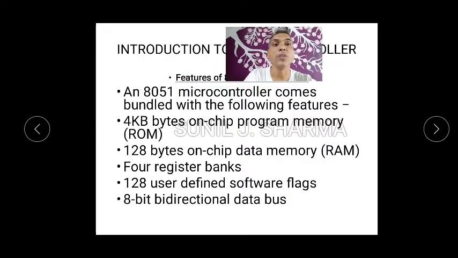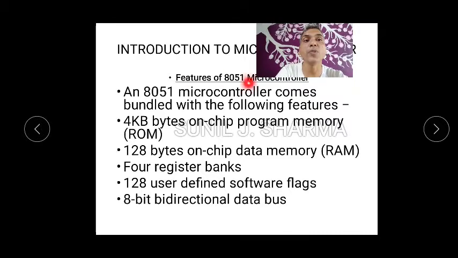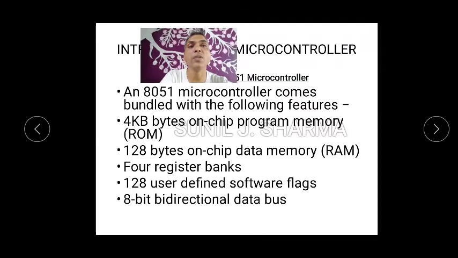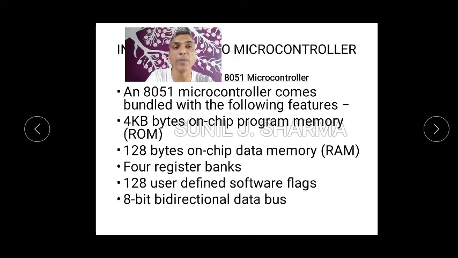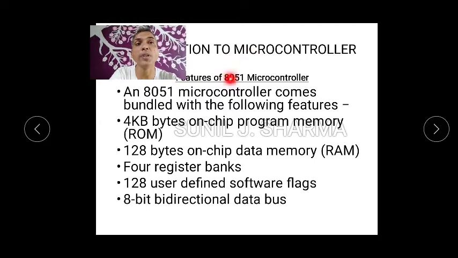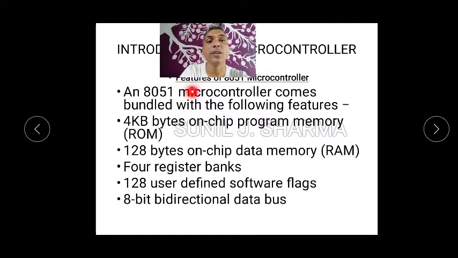Now this is very important, this comes for 3 to 4 marks. Features of 8051. I think we have already seen 8085 microprocessor, but this is a very important member, that is 8051 microcontroller. The 8051 microcontroller comes with a bundle of following features: 4 KB of program memory, ROM.